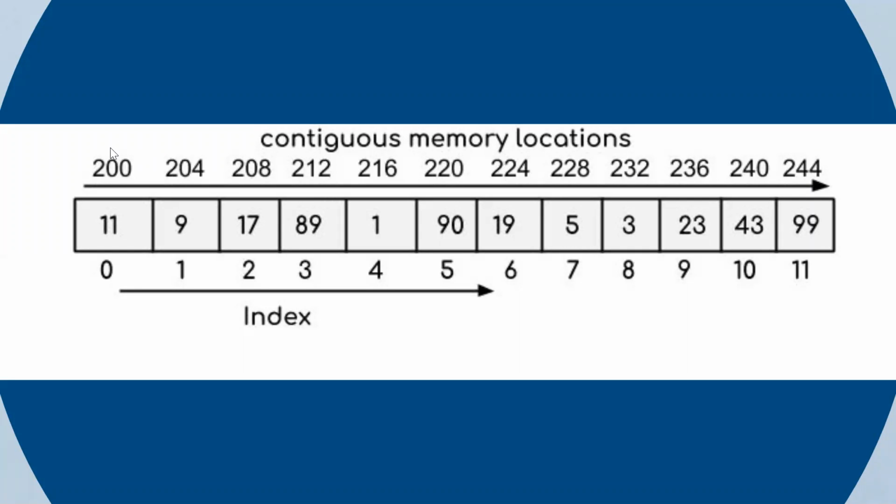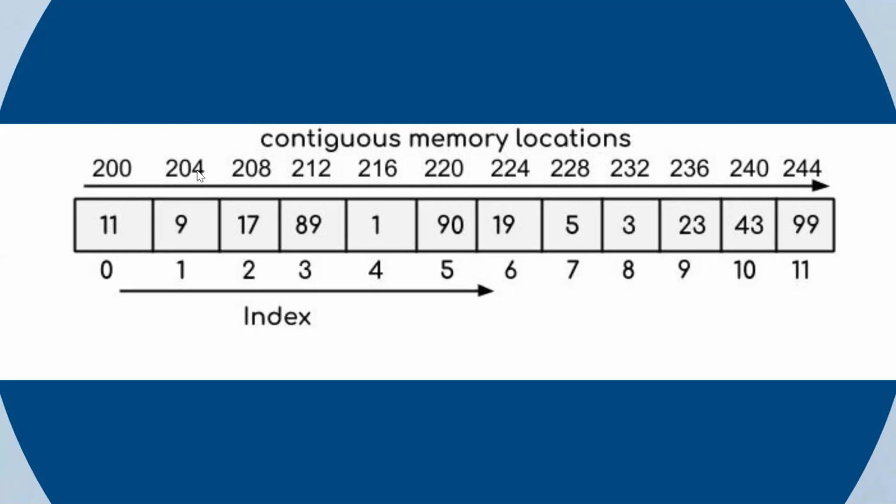So let's say the memory address is at 200. In Java, an integer occupies 4 bytes of memory. Here, let's say I'm representing 11 at 200, which means it will occupy 4 bytes. I told you contiguous means continuous, one after the other. So after 200, there'll be 204.